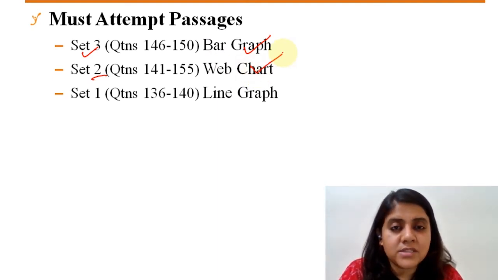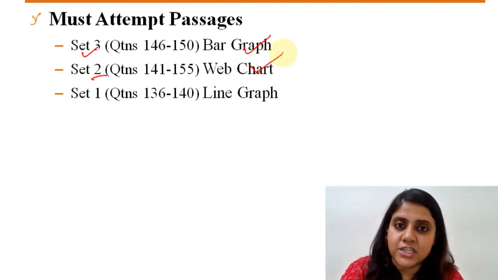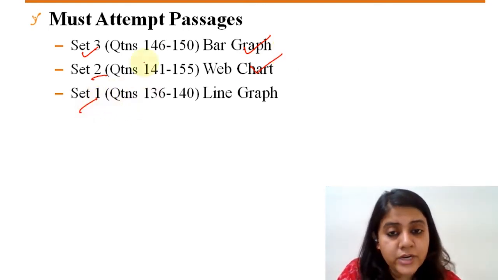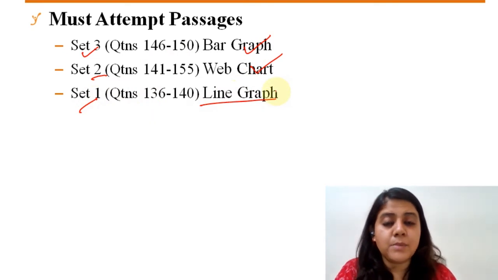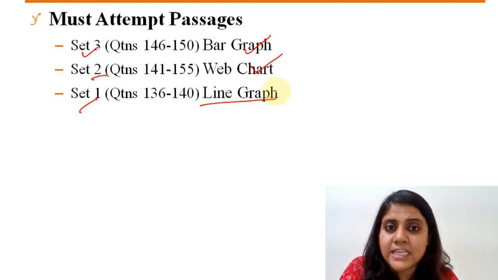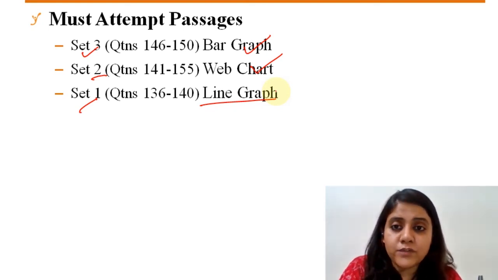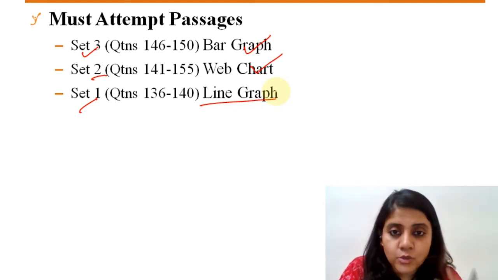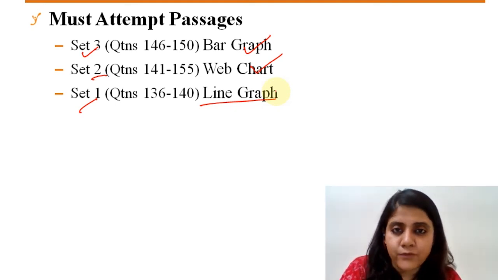In fact, some of the questions in this set were purely subtraction and addition, if I remember, right? So this is again something that you should have definitely done. The first set was also straightforward, which was on line graph. And I remember there were few questions that you could have attempted just by observing the graph. It didn't even need any sort of calculation, right? So even if you are unable to do all the three sets completely, you should have at least done two complete sets, and one set you could have done at least few questions out of it.